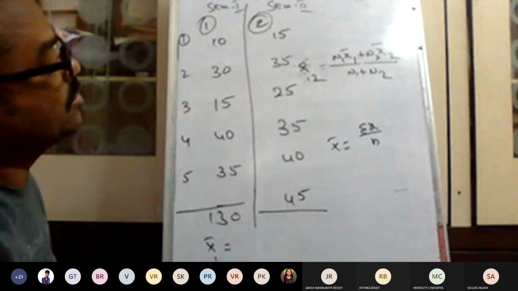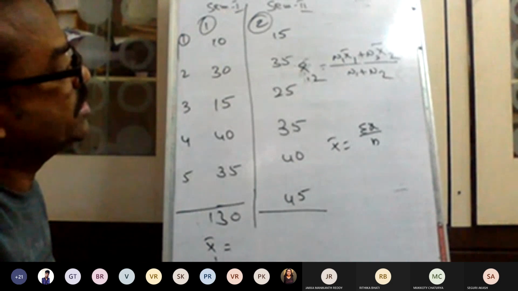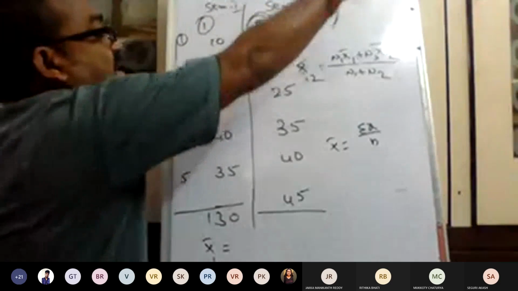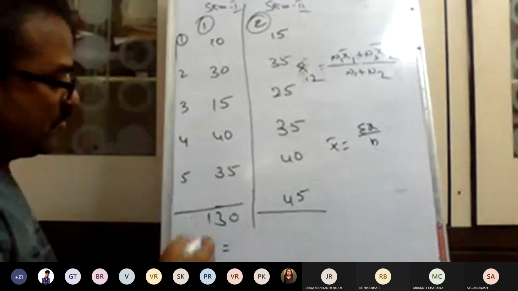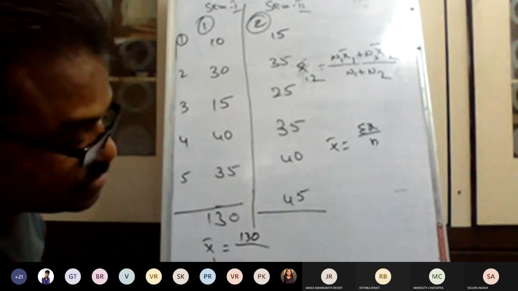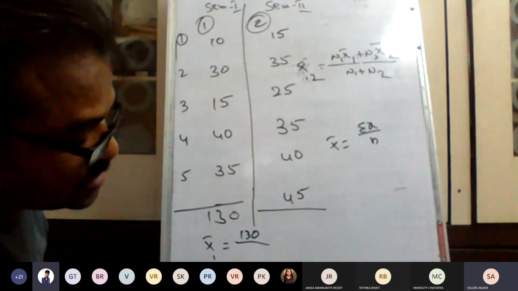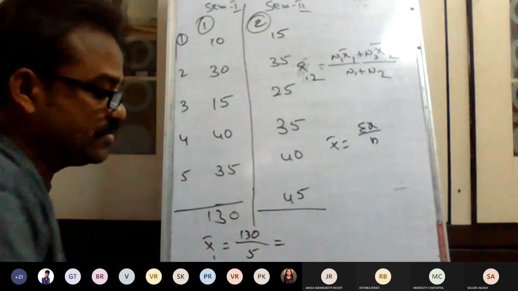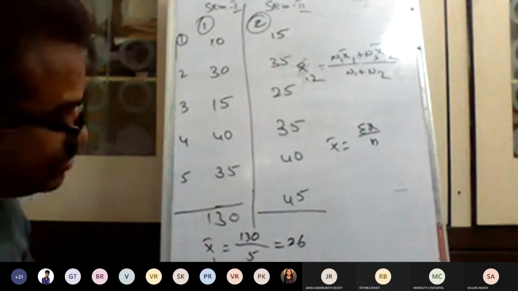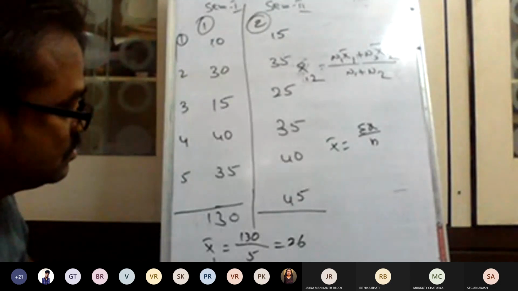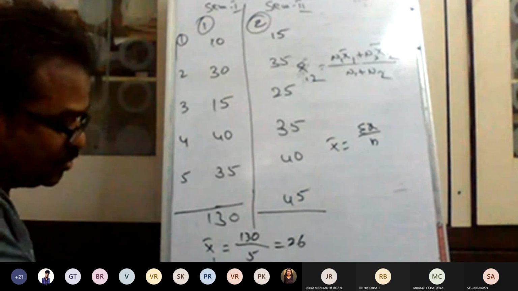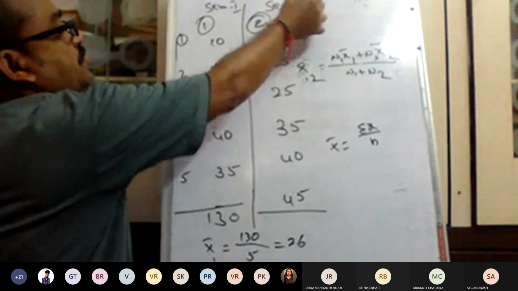So the combined mean is n1 into arithmetic mean 1 plus n2 into arithmetic mean 2, divided by n1 plus n2. If there are more groups, you take them the same way. So 130 divided by how many observations? N1 is 5 observations, so the mean is 26. Now arithmetic mean 2.